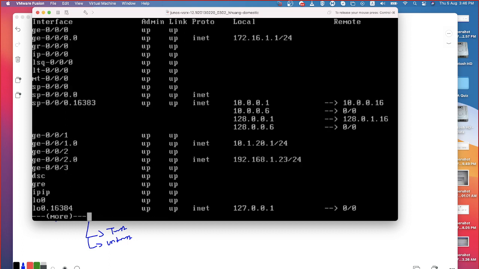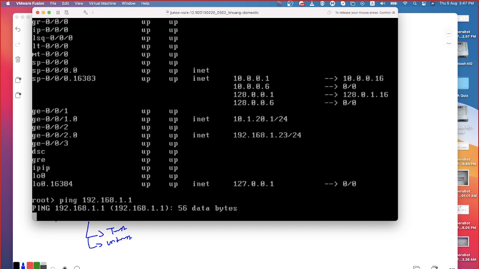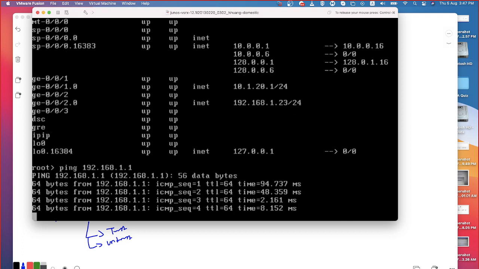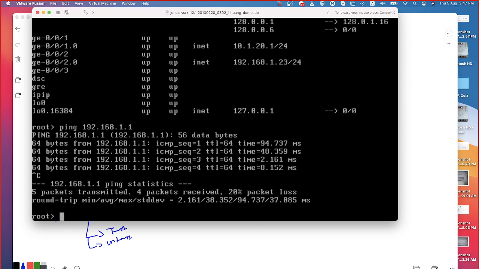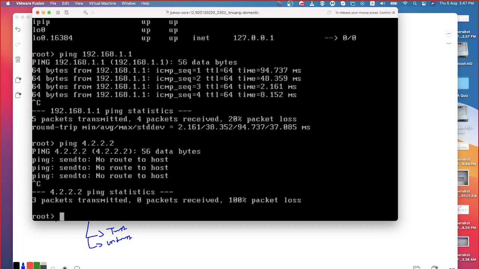I see this one. Now let me try to ping 192.168.1.1. Can you see that? That means I have access to my DSL router. Now what do I have to do so that my firewall will have internet access? Let me ping 4.2.2.2. There is no route, which means there is no default route added to the firewall. Okay. Now how do I add it?